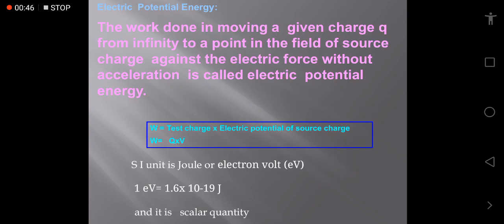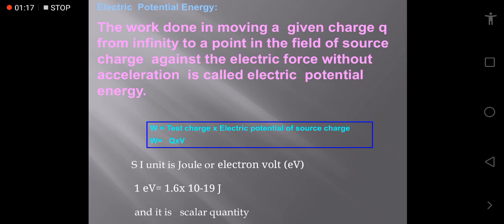It is the amount of work required to bring the given charge from infinity to a given point in the field of the source charge, against the electric force without acceleration, and it is known as electric potential energy. Mathematically, it is the product of test charge and electric potential of the source charge.